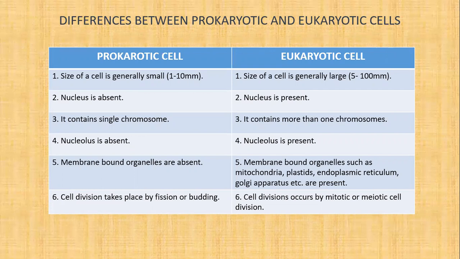Nucleolus is absent in a prokaryotic cell. Nucleolus is present in a eukaryotic cell. Membrane-bound organelles are absent in a prokaryotic cell. Membrane-bound organelles such as mitochondria, plastids, endoplasmic reticulum, Golgi apparatus, etc. are present in a eukaryotic cell. Cell division takes place by fission or budding in a prokaryotic cell. Cell division occurs by mitotic or meiotic cell division in a eukaryotic cell.